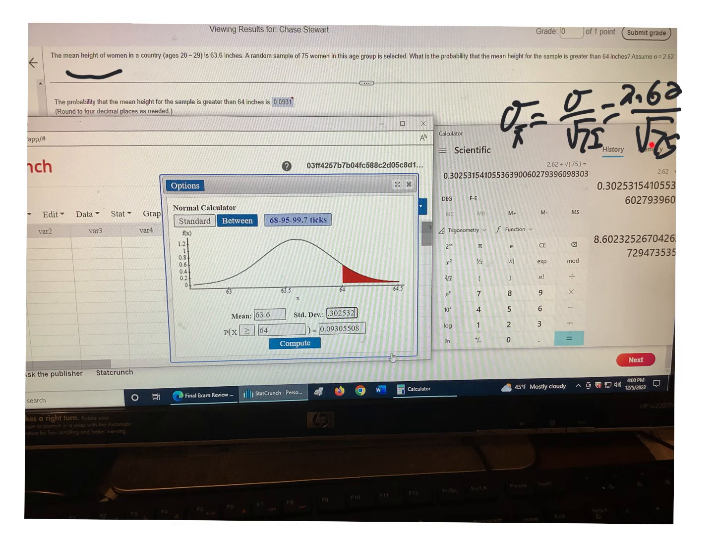That's the sample size. So I use a calculator and I got 0.302, etc. We want to find the probability that the mean height for the sample is greater than 64 inches. So you just put the greater than in, enter 64, click compute, and it gives you the answer you want. You could do it by hand, but StatCrunch is a pretty quick way to do this.